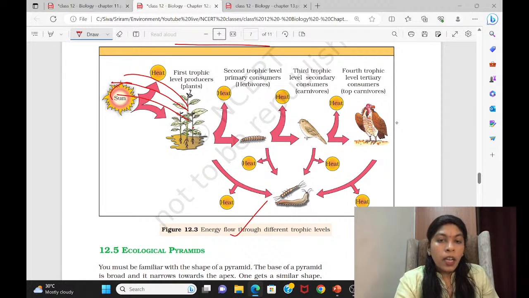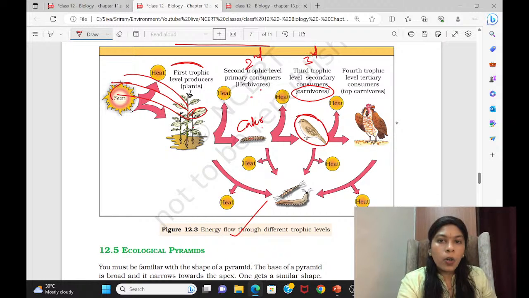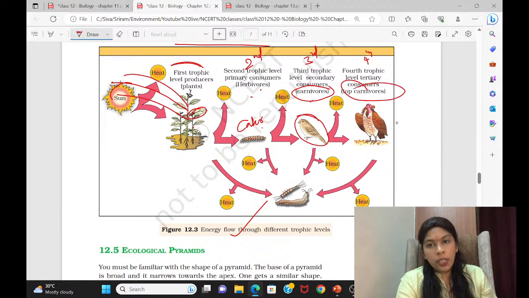So carbohydrates. And now when this plant prepares the food, the plant leaves are eaten by this caterpillar. Right. So now it becomes the herbivore. The first trophic level is an autotroph, that is a plant. Second trophic level is the herbivore. Then this caterpillar is taken by a bird. So this can be a third trophic level and it can be a carnivore. Then comes the eagle. Eagle can be the fourth trophic level. Okay, so the eagle is a top carnivore here.